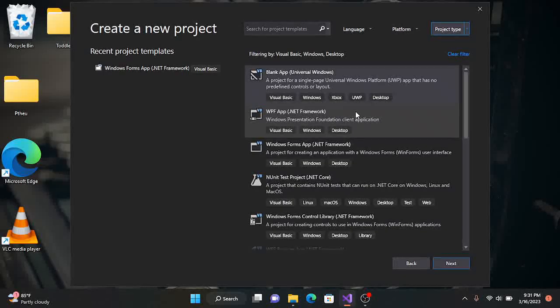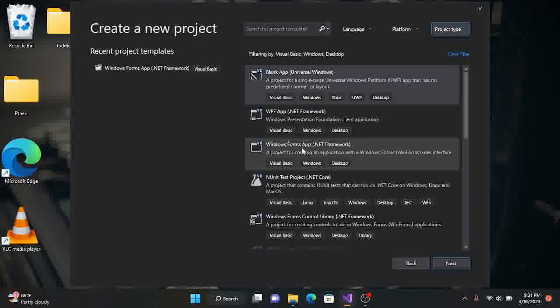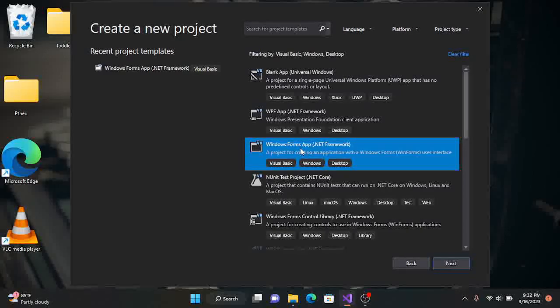Now, if you look through the filtering here, we are going to take Windows Forms app. And within the Windows Forms app, you see Visual Basic, Windows, and then desktop. So this is what we're going to be using to create our first app using Visual Basic. So now that I've highlighted this on my screen, the next thing I'm going to do is to click next.